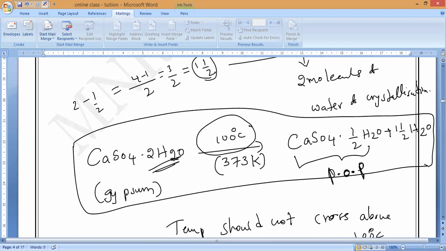So when you heat to exactly 100 degrees Celsius, it will lose 3/4 of the water. How much will it lose? 3/4 of the water. So 3/4 means what? 1/2. Is it yes or no, guys? So 1/2 of the water is lost and it forms POP.